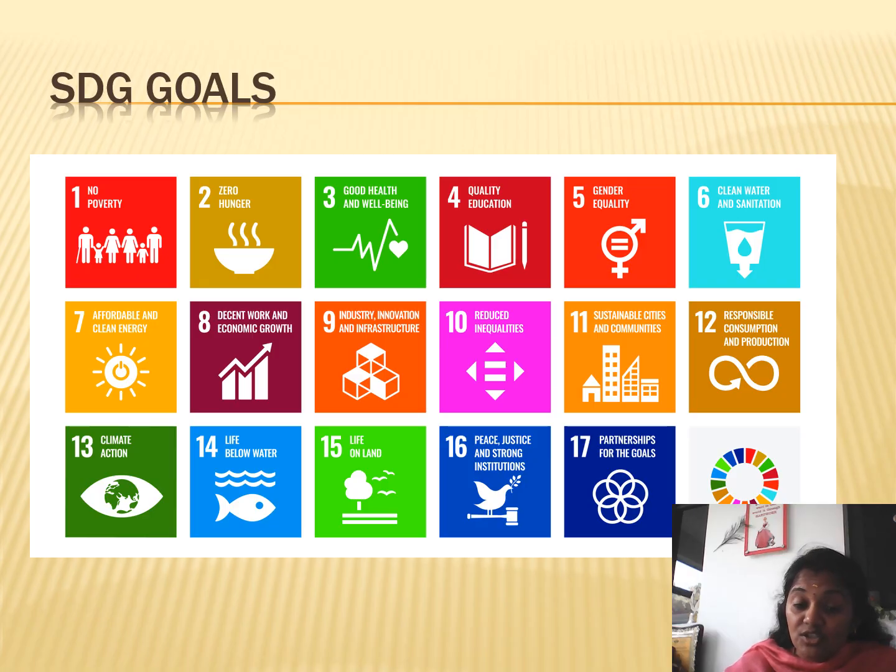The SDG goals include: SDG 1, no poverty; SDG 2, zero hunger; SDG 3, good health and well-being; SDG 4, quality education; SDG 5, gender equality; SDG 6, clean water and sanitation; SDG 7, affordable and clean energy; SDG 8, decent work and economic growth; SDG 9, industry, innovation and infrastructure; SDG 10, reduced inequalities; SDG 11, sustainable cities and communities; SDG 12, responsible consumption and production; SDG 13, climate action; SDG 14, life below water; SDG 15, life on land; SDG 16, peace, justice and strong institutions; and finally SDG 17, partnerships for the goals.